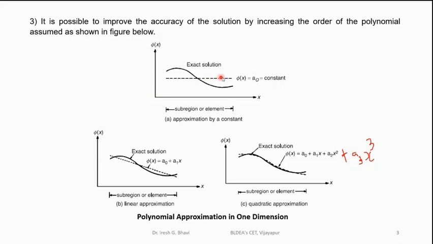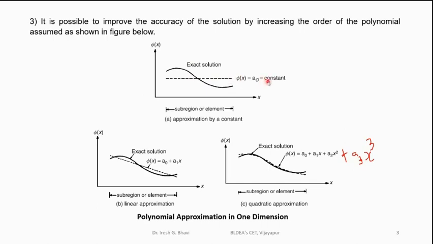It will be just a horizontal line. But the exact solution, if you see, will be like this. This is the solution from FEM when you are assuming a constant as a displacement model. So you are getting a horizontal line. So there is a lot of difference between this exact solution and the solution from the finite element method.